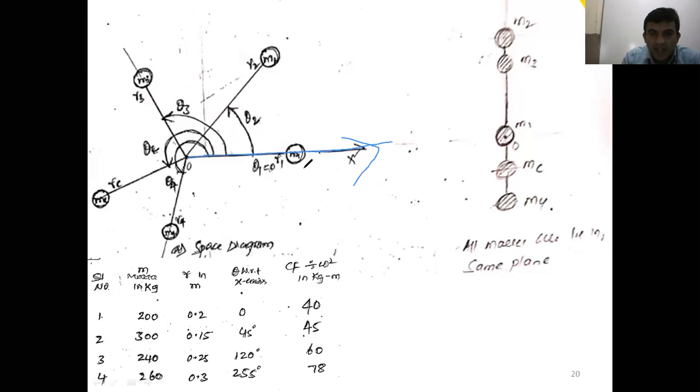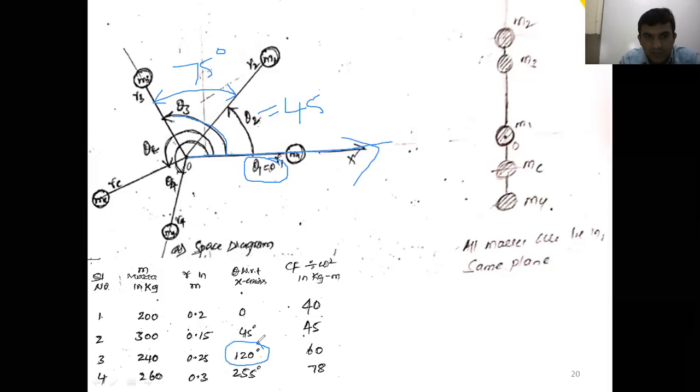So for the OX line, first mass, what is the angle? Angular position is 0 degree. Second mass is 45 degree with respect to the horizontal line. Third mass: the successive mass angle is given as 75 degree. Now with respect to the x-axis, 45 plus 75, how much will you get? 120 degree, is it right?